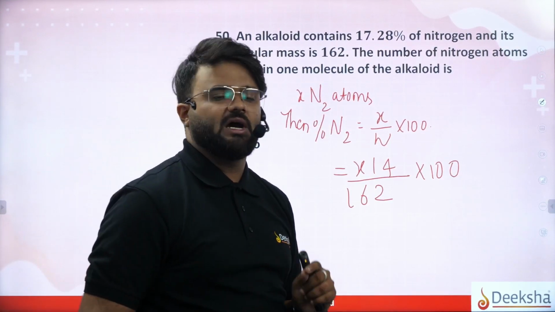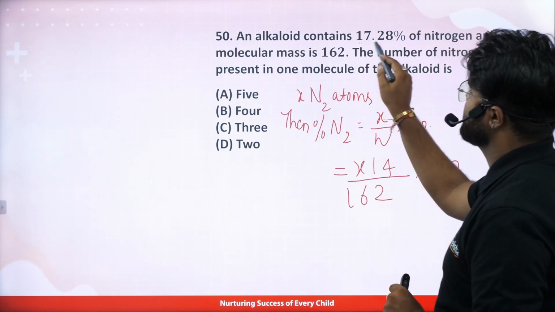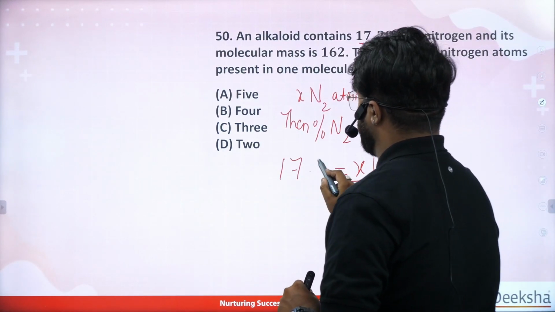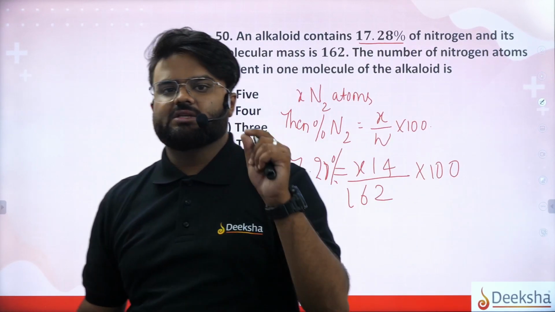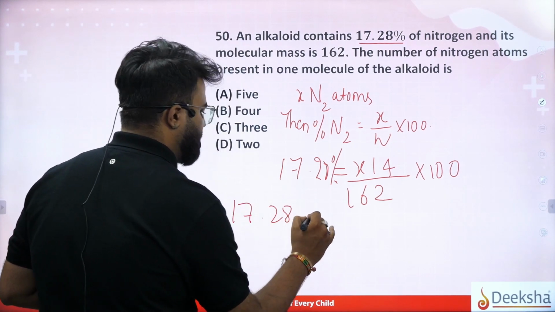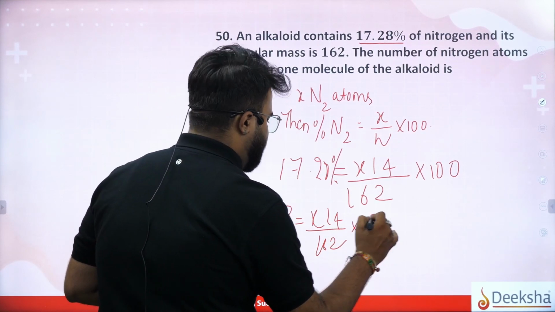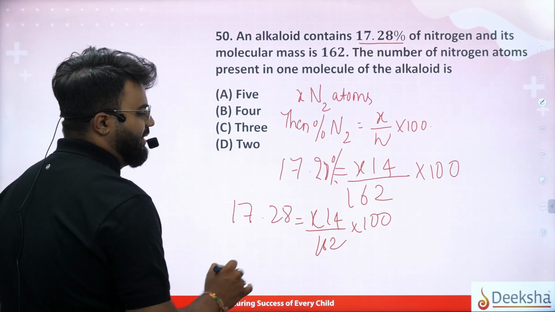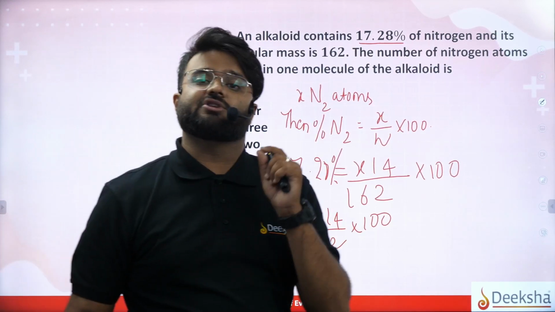So what have they asked? The percentage of nitrogen. They have given 17.28%. So you know that 17.28 is equal to 14x divided by 162 into 100. If we cross multiply, x is equal to 2.